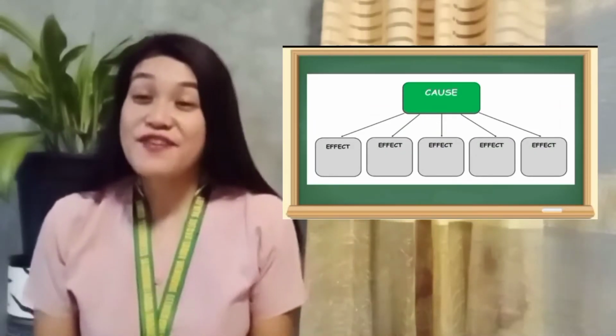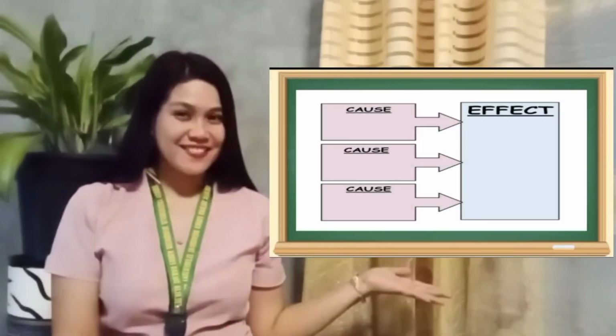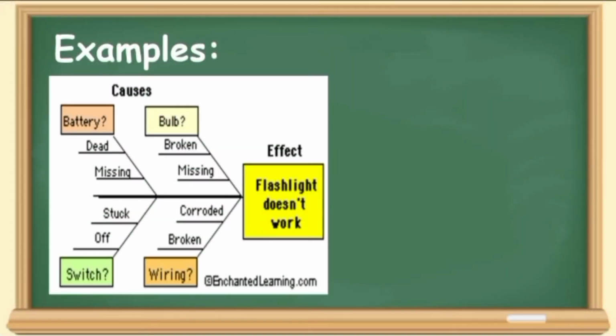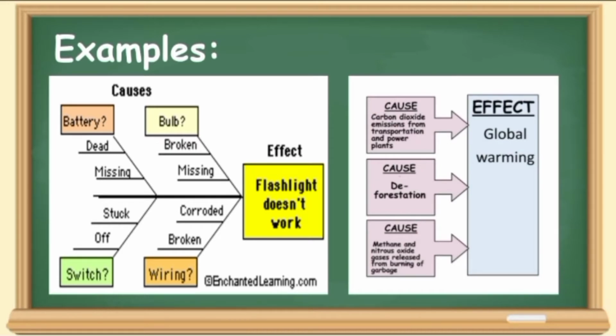And for one effect with multiple causes, you can place it in a graphic organizer like this. So here are some examples of graphic organizers that are used to show the causes and effects.